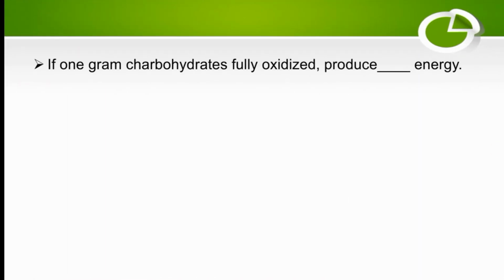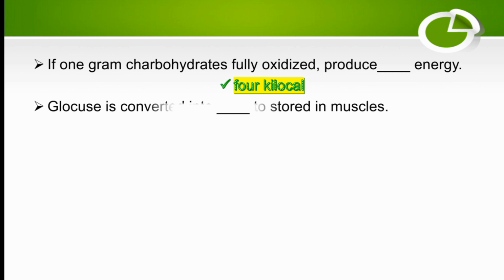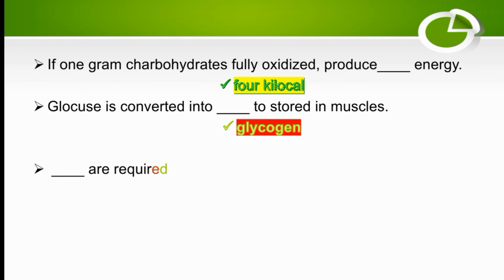If 1 gram of carbohydrates is fully oxidized, it produces 4 kilocalories of energy. Glucose is converted into glycogen to store in muscle.